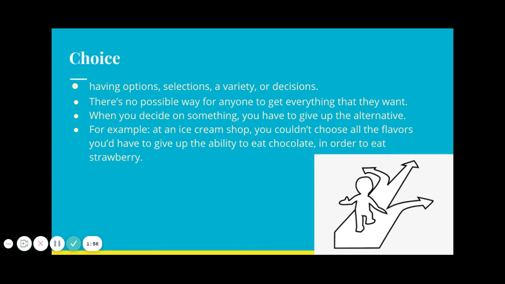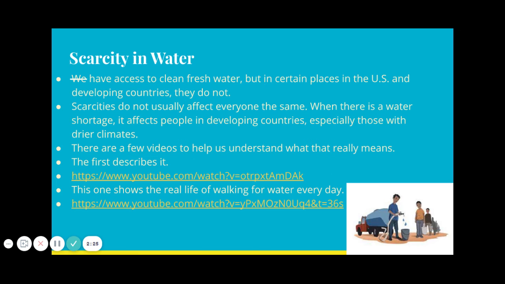Choice. I know that you know what the word choice means. This is just when we have options. We have a variety of things to select from or make a decision on. There's no possible way for anyone to get everything that they want. Wouldn't that be a great world? But when we decide on something, sometimes you have to give up the alternative. For example, at an ice cream shop, you could choose all the flavors, but you'd have to give up the ability to eat chocolate in order to eat strawberry, because you don't want to get all of those flavors.